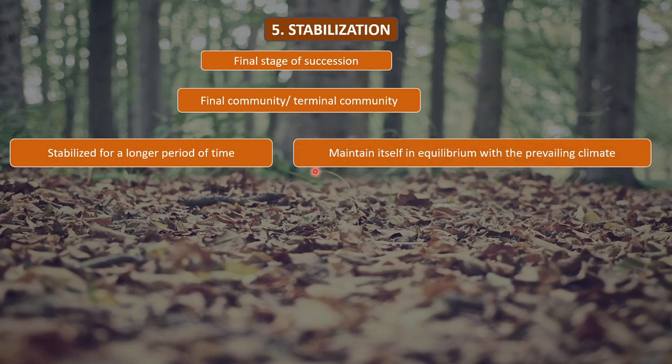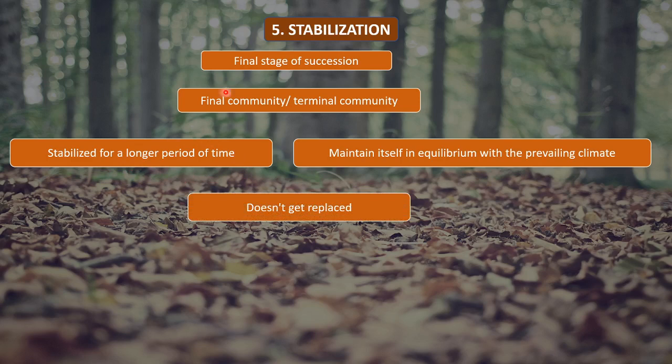Why? Because they will be able to maintain themselves in equilibrium with the prevailing climate, whatever the climate is in that area. So those organisms, that community, are now in equilibrium with the prevailing climate. Because of being in equilibrium, they can survive and stabilize themselves in that area for a longer period of time.